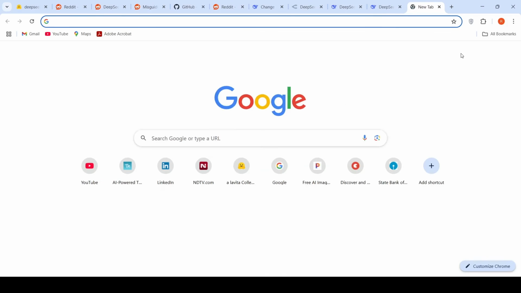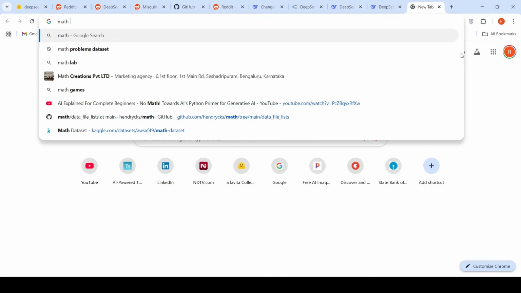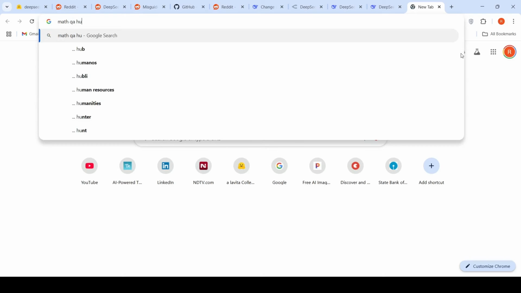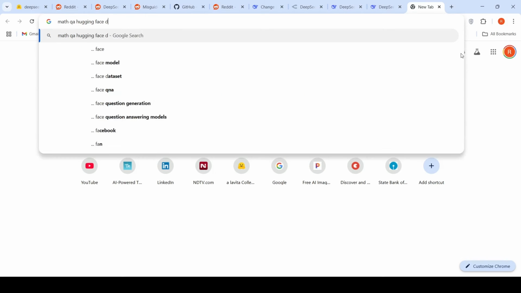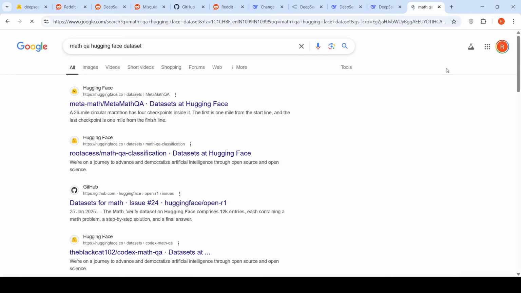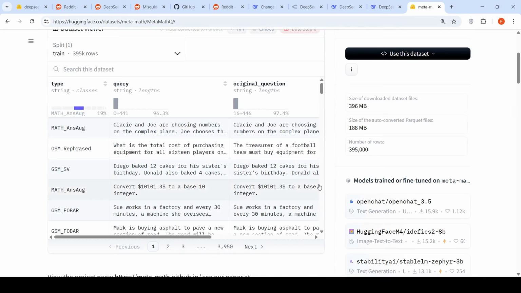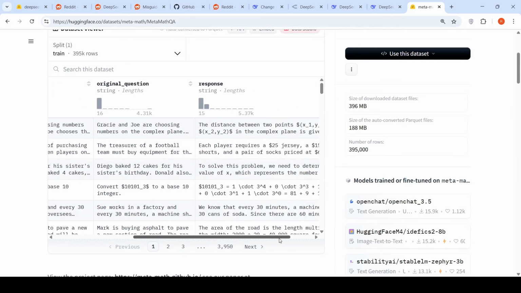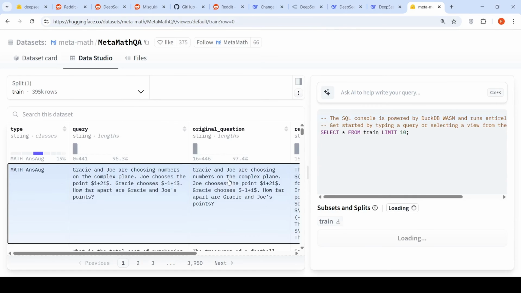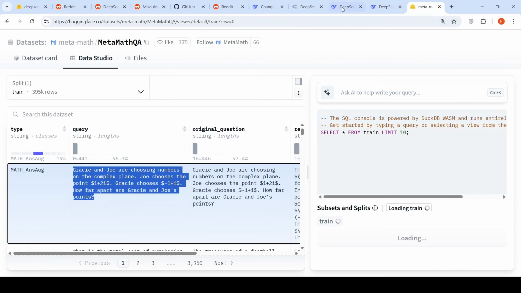Let's open a math benchmark. Math QA Hugging Face dataset. Okay, MetaMathQA. Do we have a question over here? Okay, we do have an original question, and we do have an answer. Okay, let's look at what this question is. Let's copy this question and let's try this.